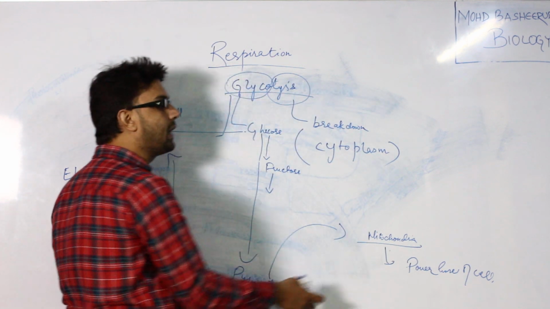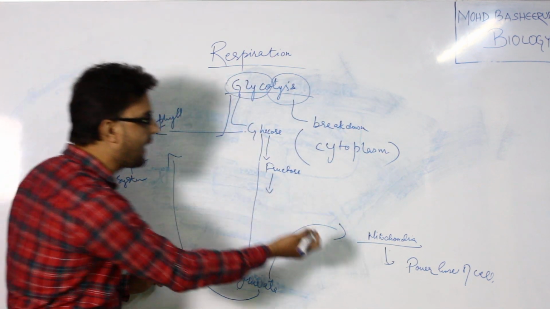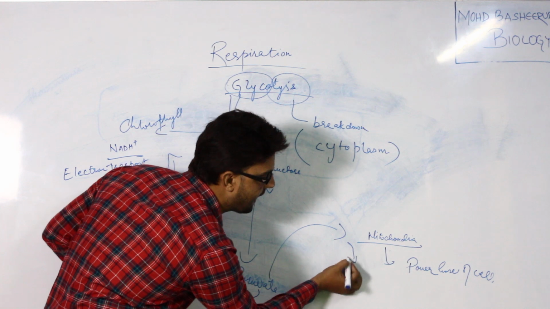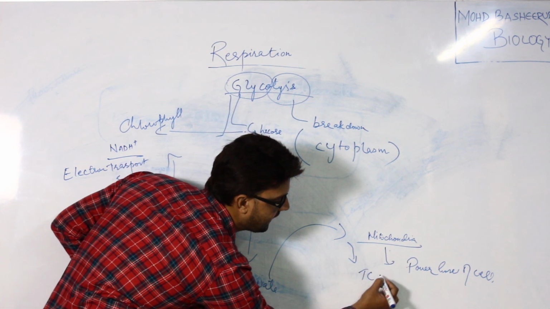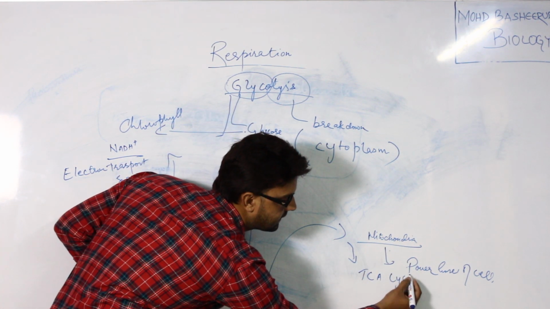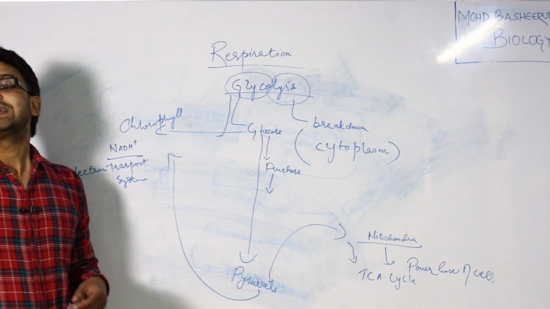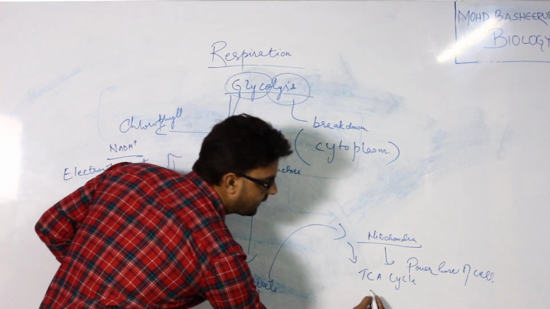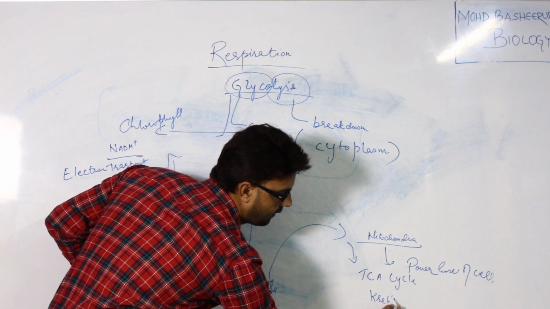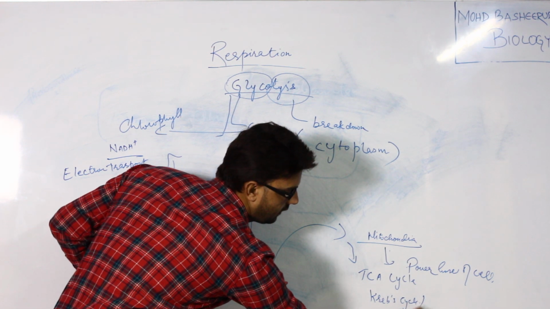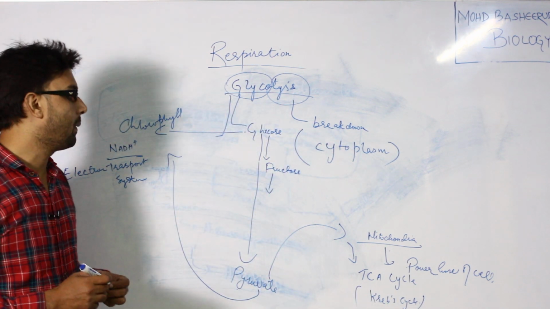So pyruvate is taken into the mitochondria, and pyruvate will start another pathway called the TCA cycle, also known as the Krebs cycle. In the Krebs cycle, what happens?